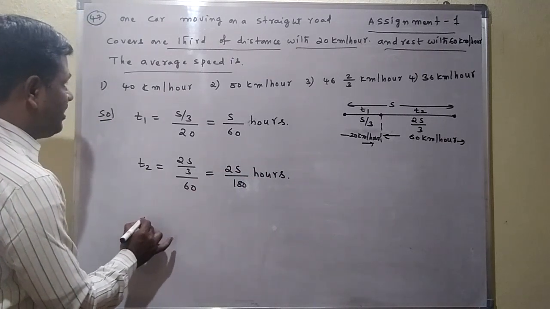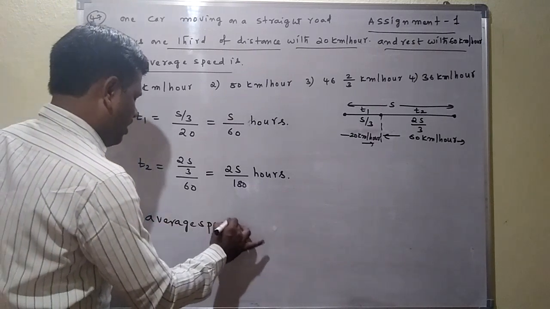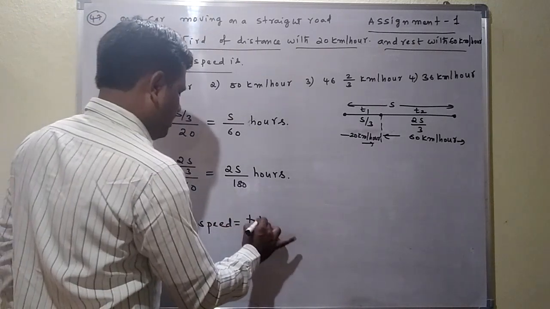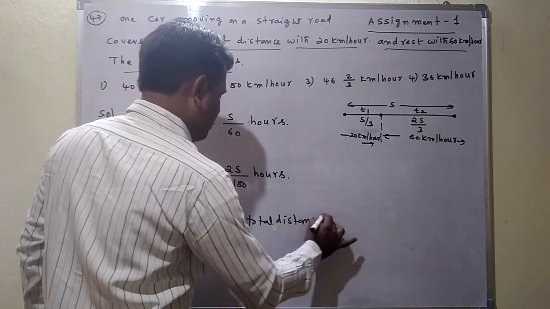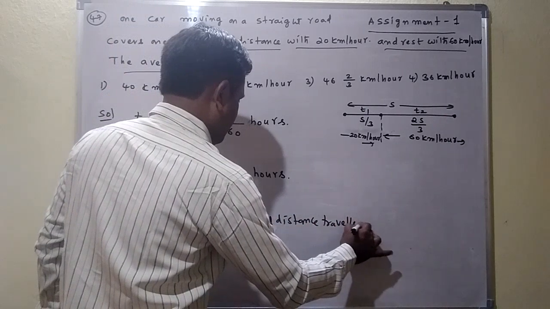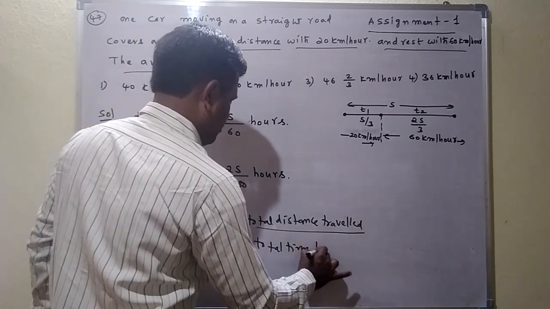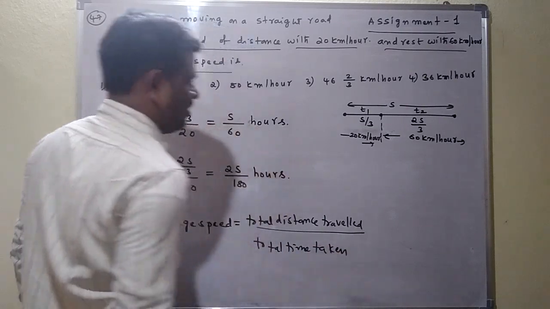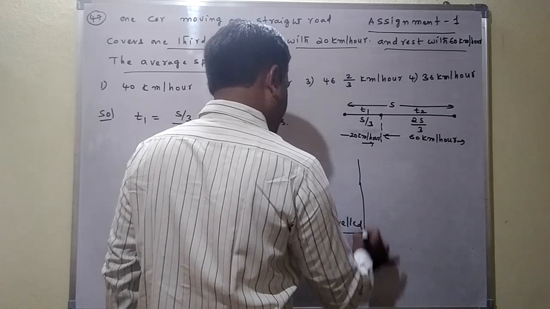Next we have to find the average speed. The average speed formula we already know: total distance traveled by total time taken.